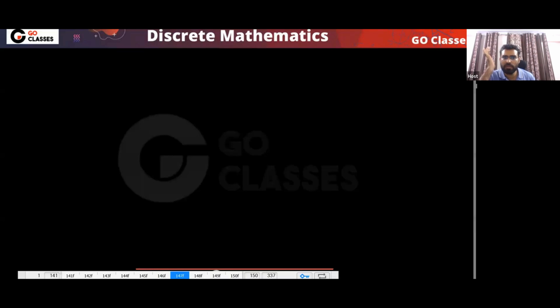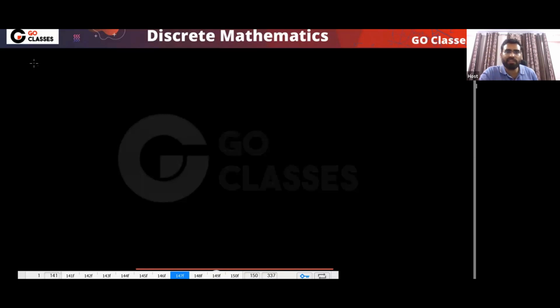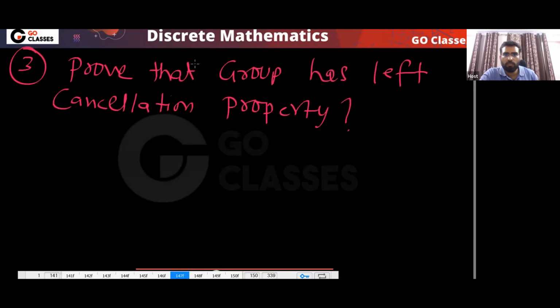Very simple. Another property, let's prove this: a group has left cancellation. Prove that a group has the left cancellation property. Very simple. Remember this.